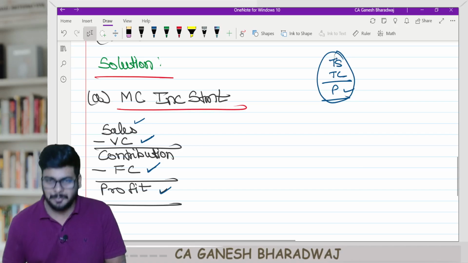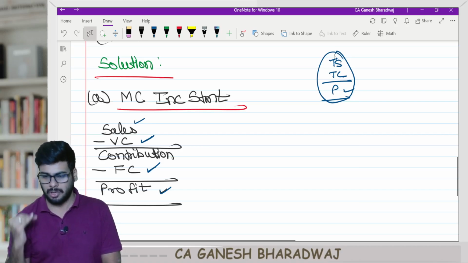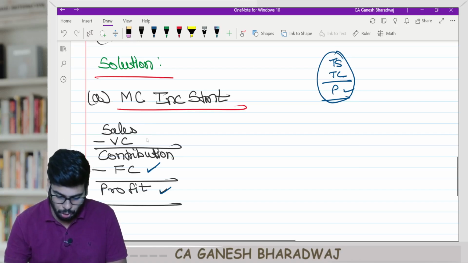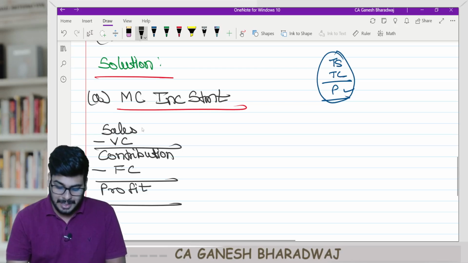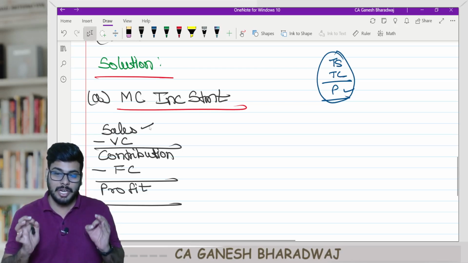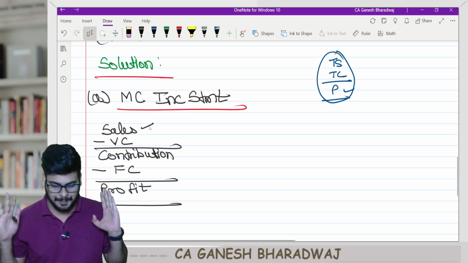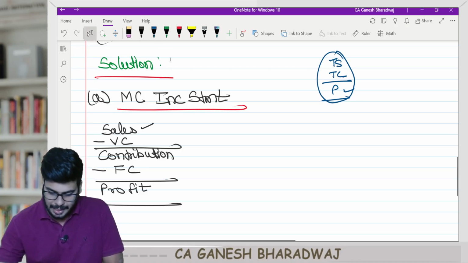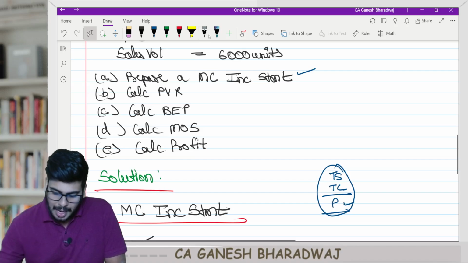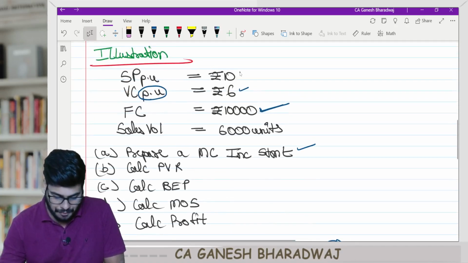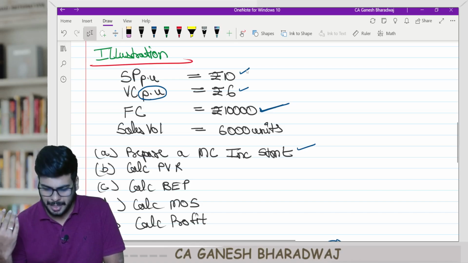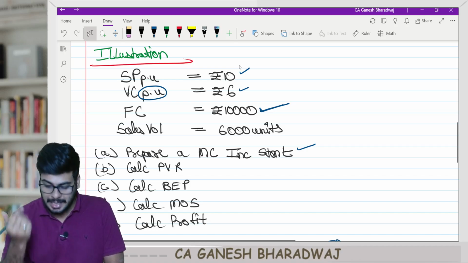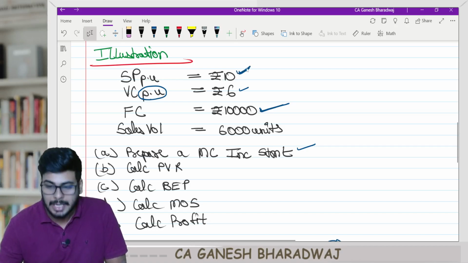Now, instead of presenting it as total sales minus total cost gives you profit, the marginal costing income statement says, don't do it like this. From the sales, you reduce only the variable costs. Now, here if you see, every unit I sell, I am able to generate a revenue of how much? Come on, participate. Every unit I sell, what is the selling price I am able to generate? 10 rupees, correct?